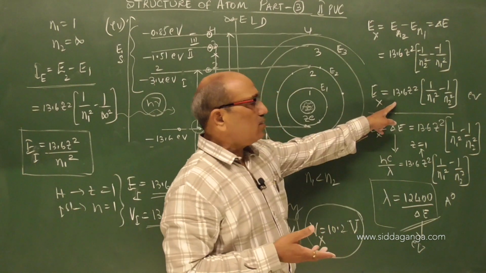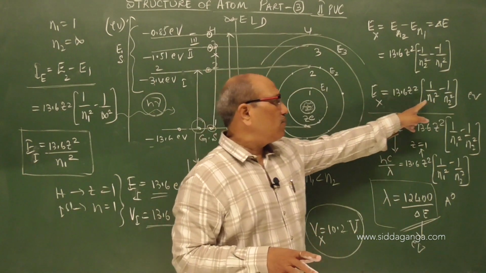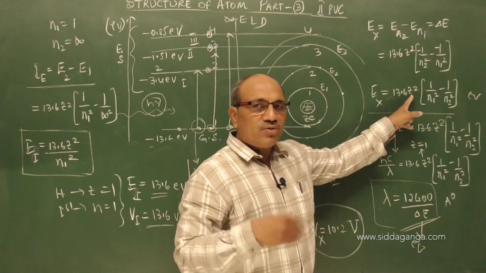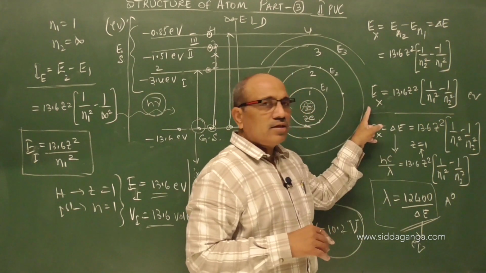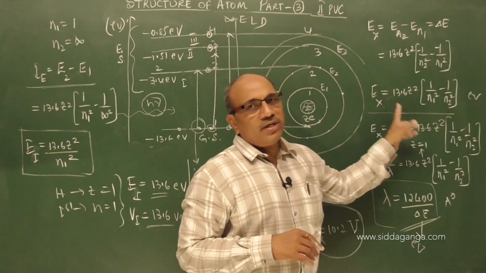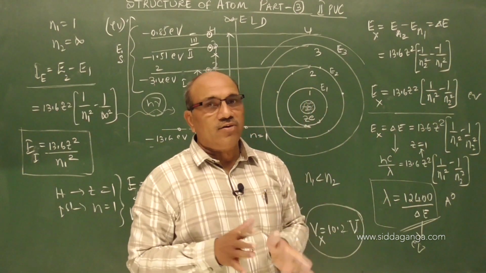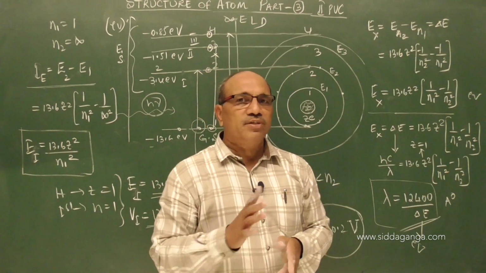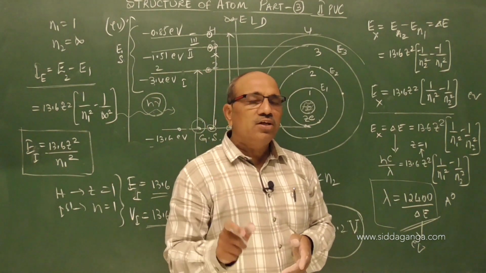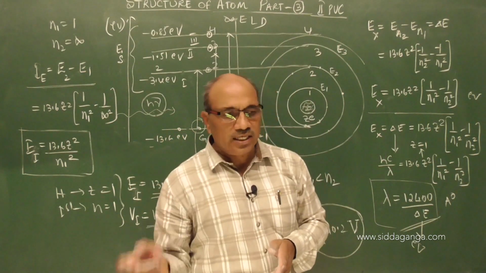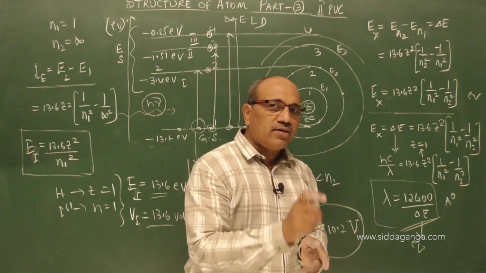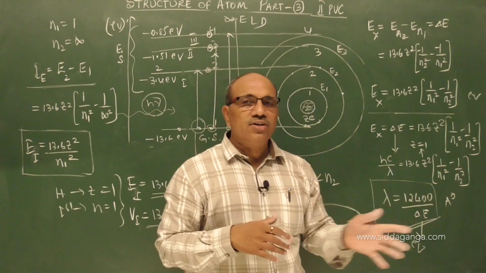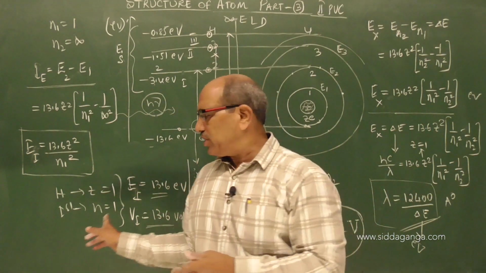The general expression is given for any orbits in between and for any element, Z equal to 1 to any Z value. Suppose E is removed, that becomes excitation potential, the numerical answer. If the question asks for the definition, that definition is a must: the minimum potential difference through which an outside electron is accelerated so that by impact it can excite an atom. If it ionizes the atom, then it becomes the ionization potential.